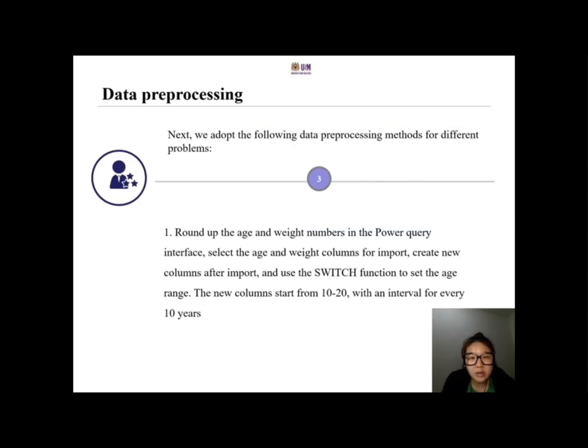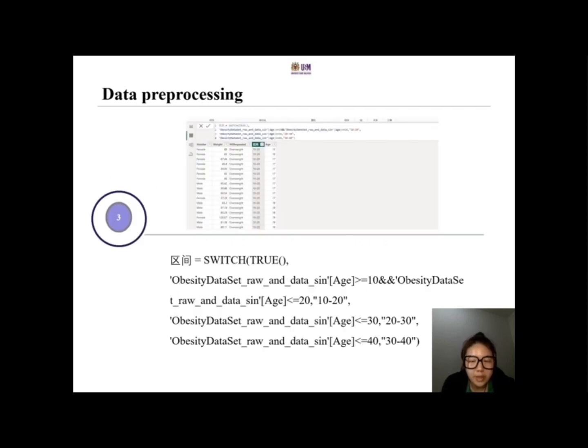Next, we adopted the following data pre-processing models for different problems. First, round up the age and weight numbers in the Power Query interface, select the age and weight columns for import, create new columns for import, and use the switch function to set the age rank. The new columns start from 10 to 20 with an interval of every 10 years. This is how our switch function runs.